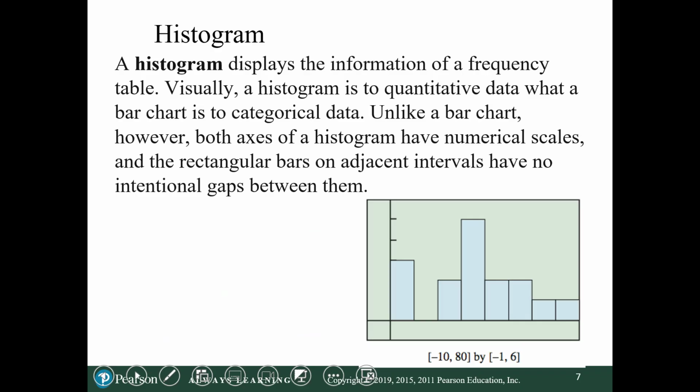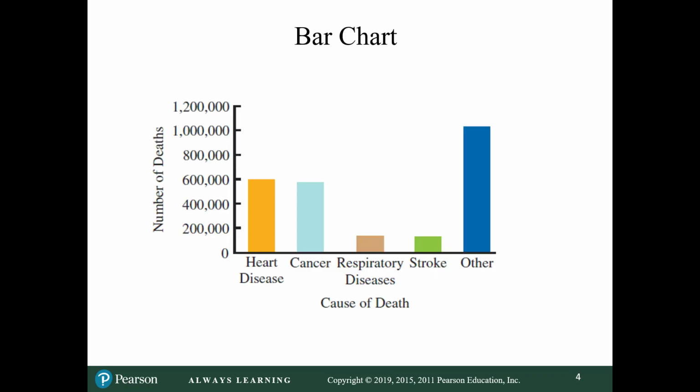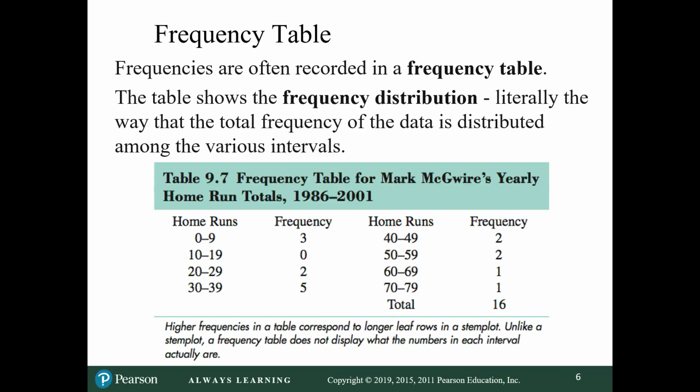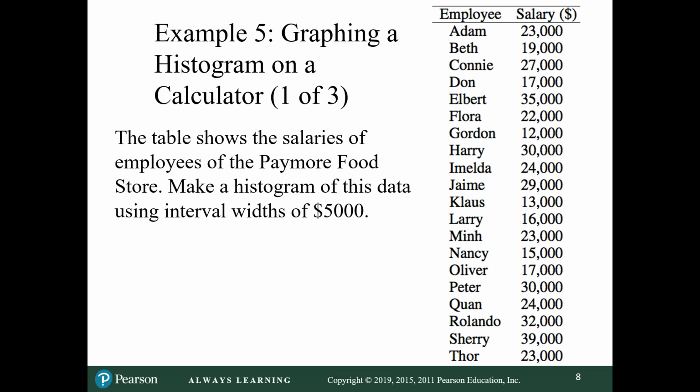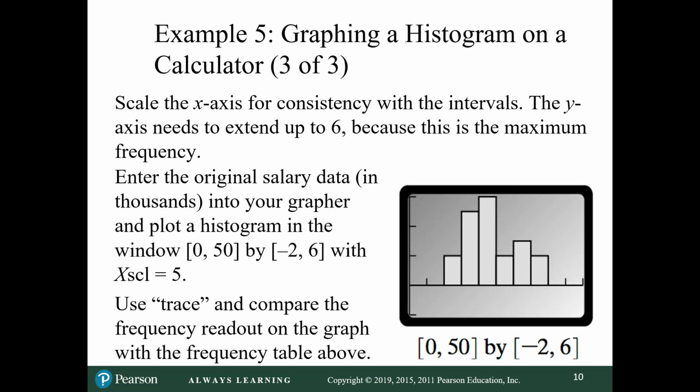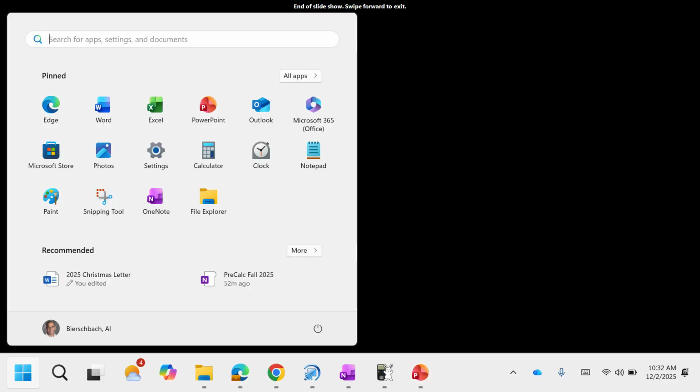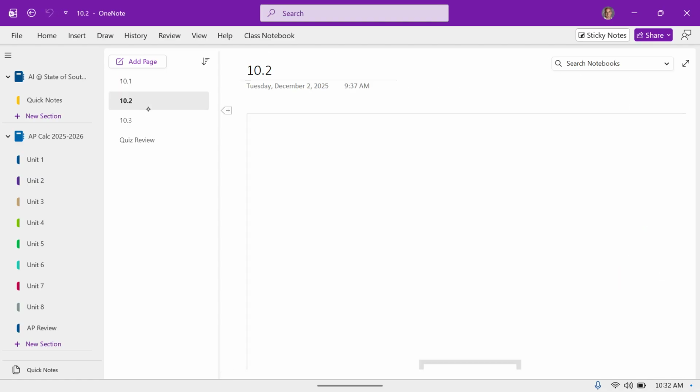So, you could put a histogram, which is like a bar chart. Okay? But unlike a bar chart, both axes of the histogram have numerical scales. So there's numbers on the bottom and numbers up the side. A bar chart basically has words on the bottom saying what the bar represents. Okay? So that's the difference between a histogram and a bar chart. Okay? And then you could graph a histogram or a time plot on your graphing calculator. We'll do that if necessary.